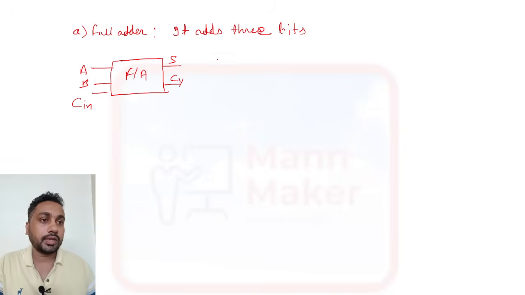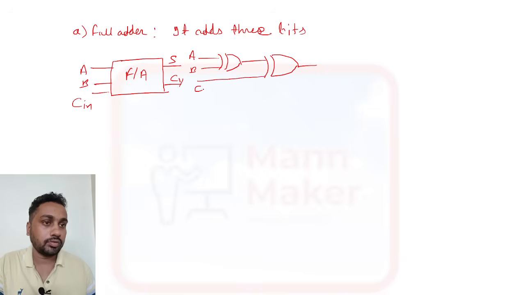Now, if you see the block diagram, you have to design it like this. This is your XOR gate, this one is your input A and this one is your input B. Here you need to make one more XOR gate because it has three inputs. This C in will go here. And now for carry you need to make one AND gate like this, connected with this one, and this will be connected here.